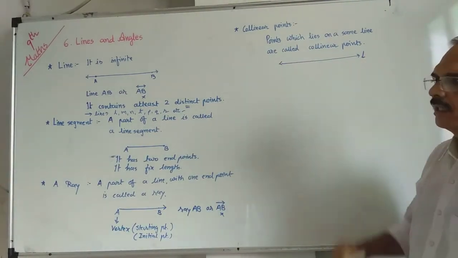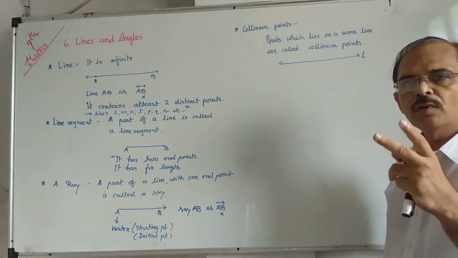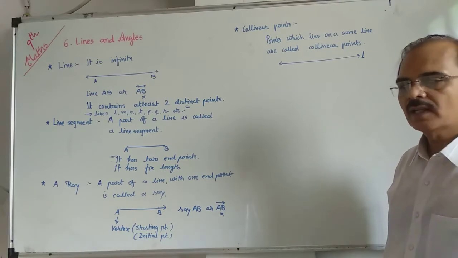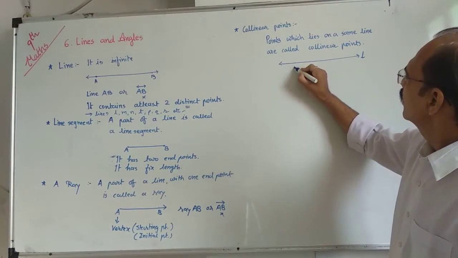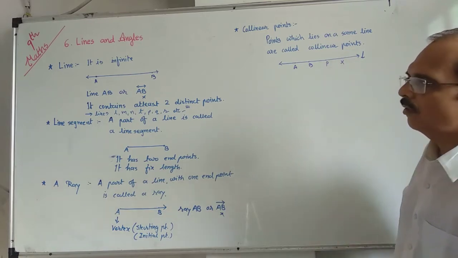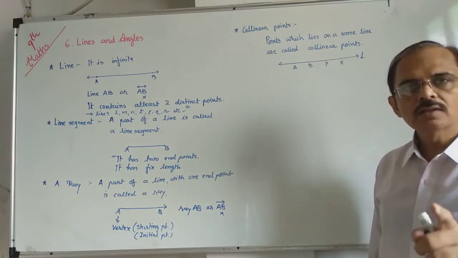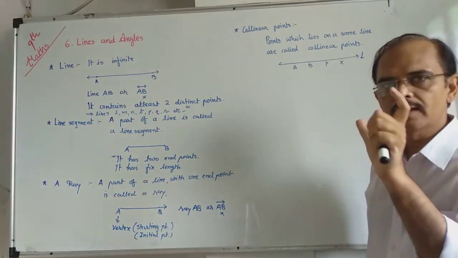So suppose this is line l. You know that it has two distinct points, but at least many points are there. Suppose one point is A, another point is B, another is P, another is X. All these points, A, B, P, X, are called collinear points because they lie on the same line.